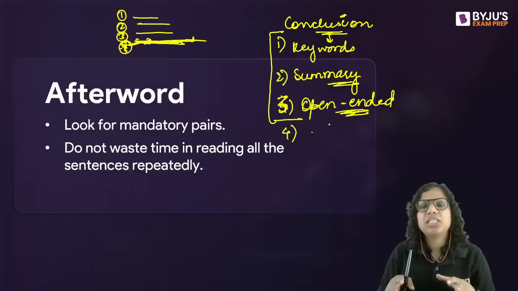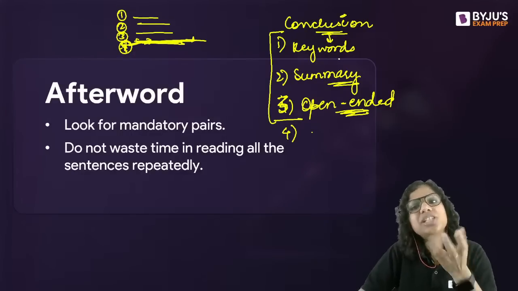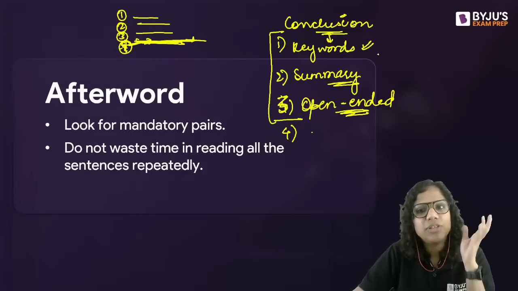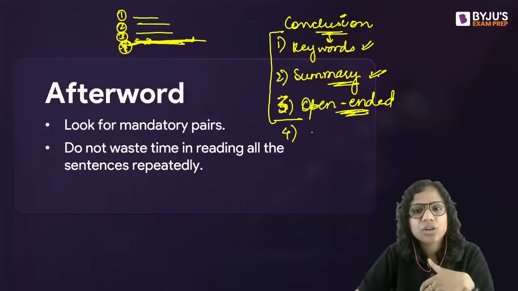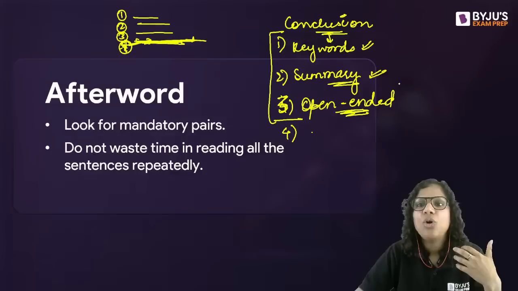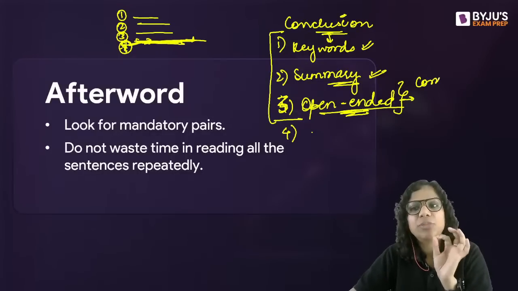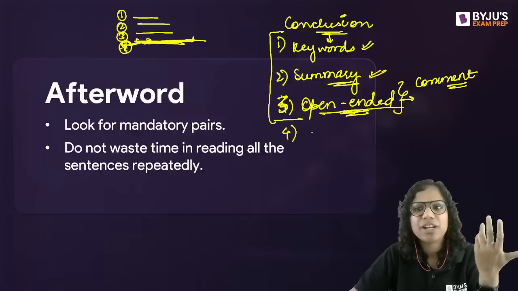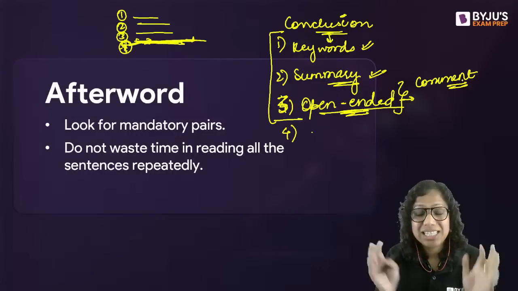So the point that I'm trying to make is that if there is indeed a conclusive statement, you will spot it easily because there probably will be keywords, or you'll feel this is summing up everything. These are the results of a particular study. Or, after describing a policy, just one comment, one opinion will be given towards the end. Others will be very factual statements. So if there exists a conclusive statement, you'll spot it very easily.